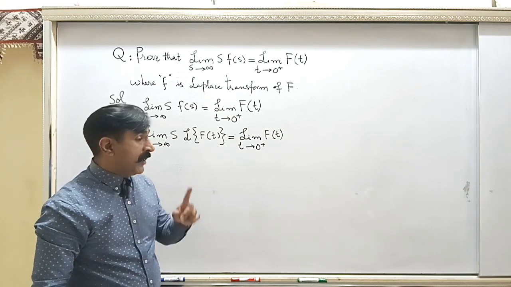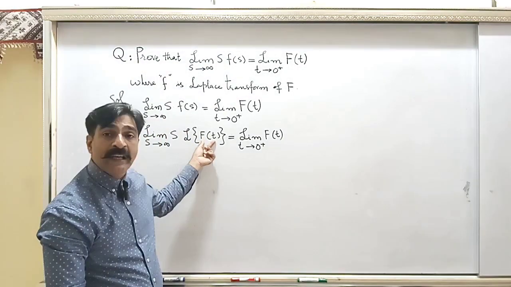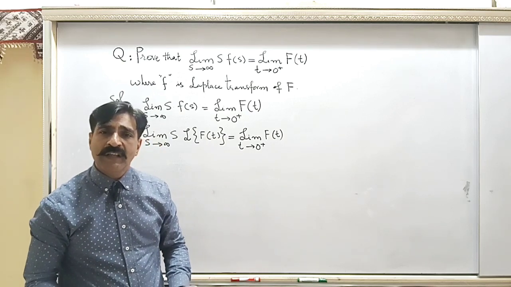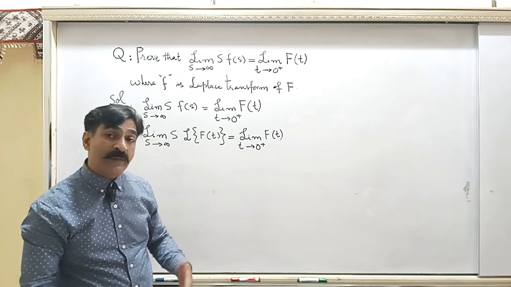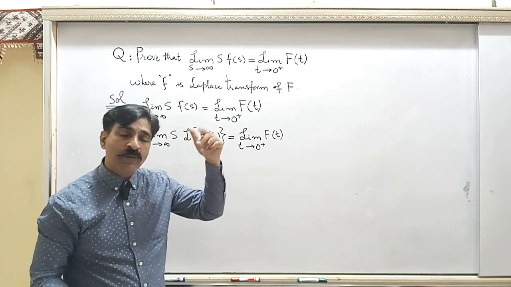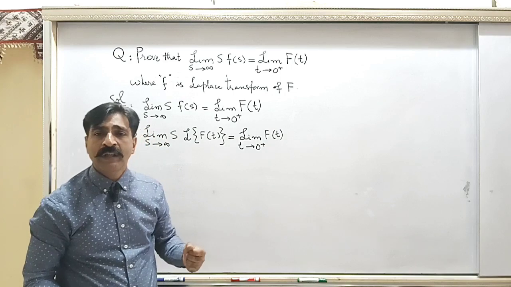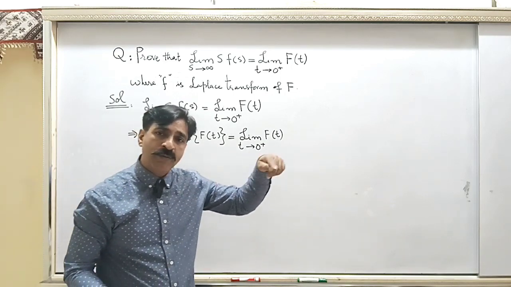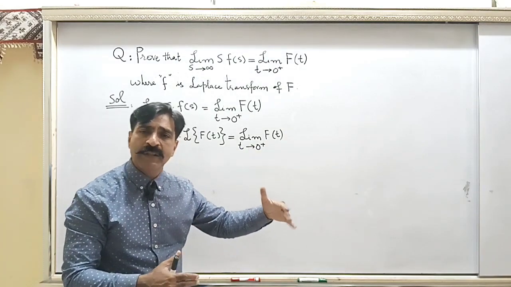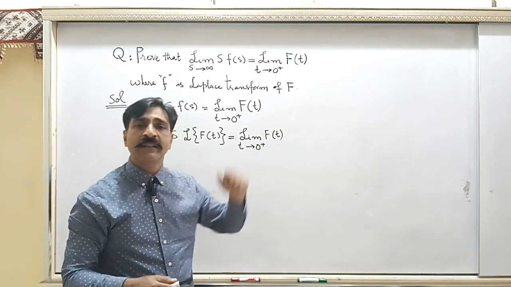Keeping that in view, you may think that F(t), any function, can be expanded in the form of a Maclaurin series. A Maclaurin series is a power series in t, containing t to the power 0, 1, 2, 3 and so forth. And when it comes to t to the power 1, 2, 3, we can find the Laplace transform of t to the power 1, t to the power 2 and so on by using the formula of the Laplace transform of t to the power n.